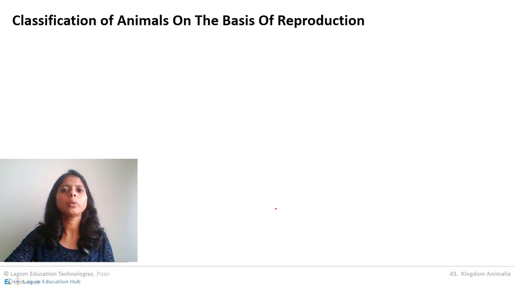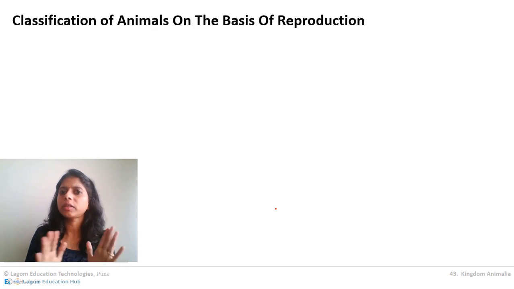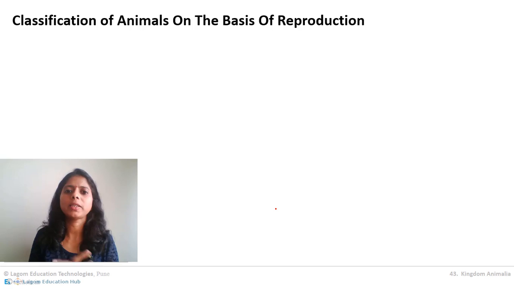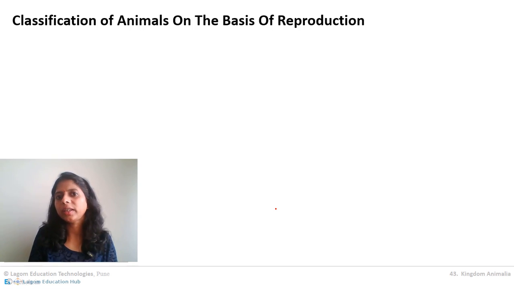So let us go to the classification of animals on the basis of reproduction. Remember one thing, actually we are not going to study classification of animals on the basis of reproduction. We are going to study different terms involved in animals with respect to reproduction. We are going to study different terms which are included in the Kingdom Animalia with respect to classification.